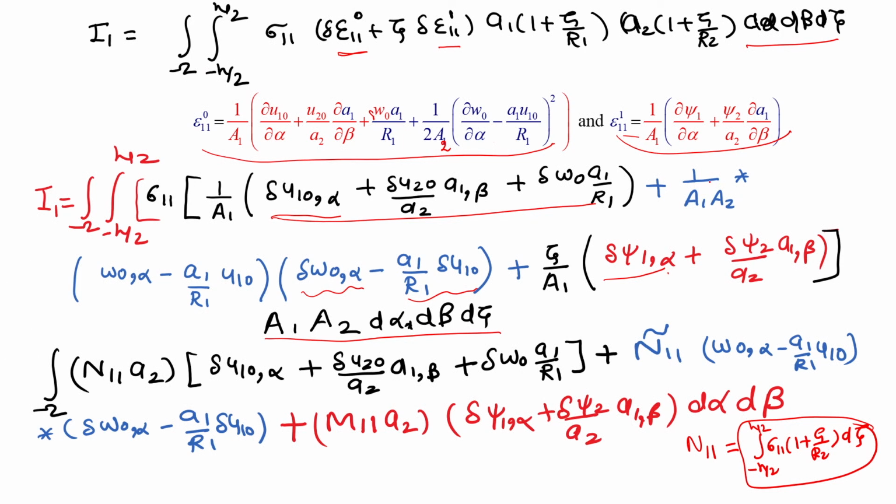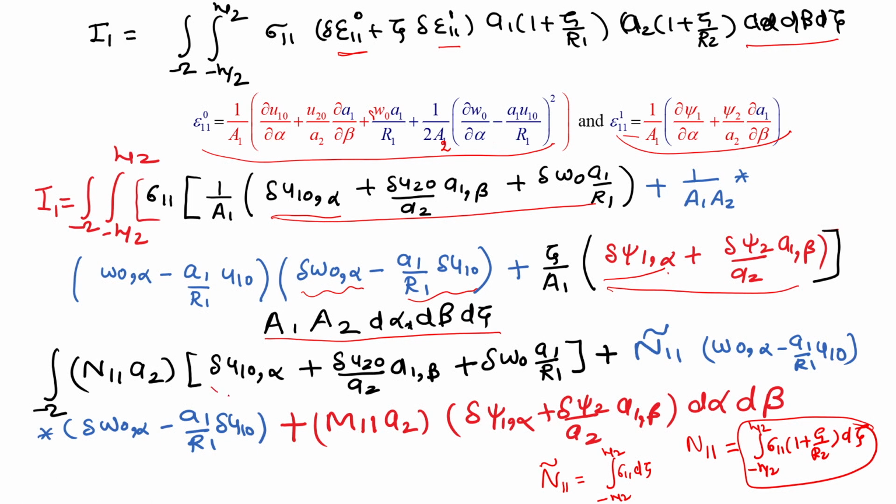Here a1 and a2 both get cancelled out. So a new constant is defined, n tilde, which is just sigma 11 into d zeta. They will get cancelled out. Later on we can multiply by zeta, and it will go to the definition of moment m11, a2 and the red terms together.